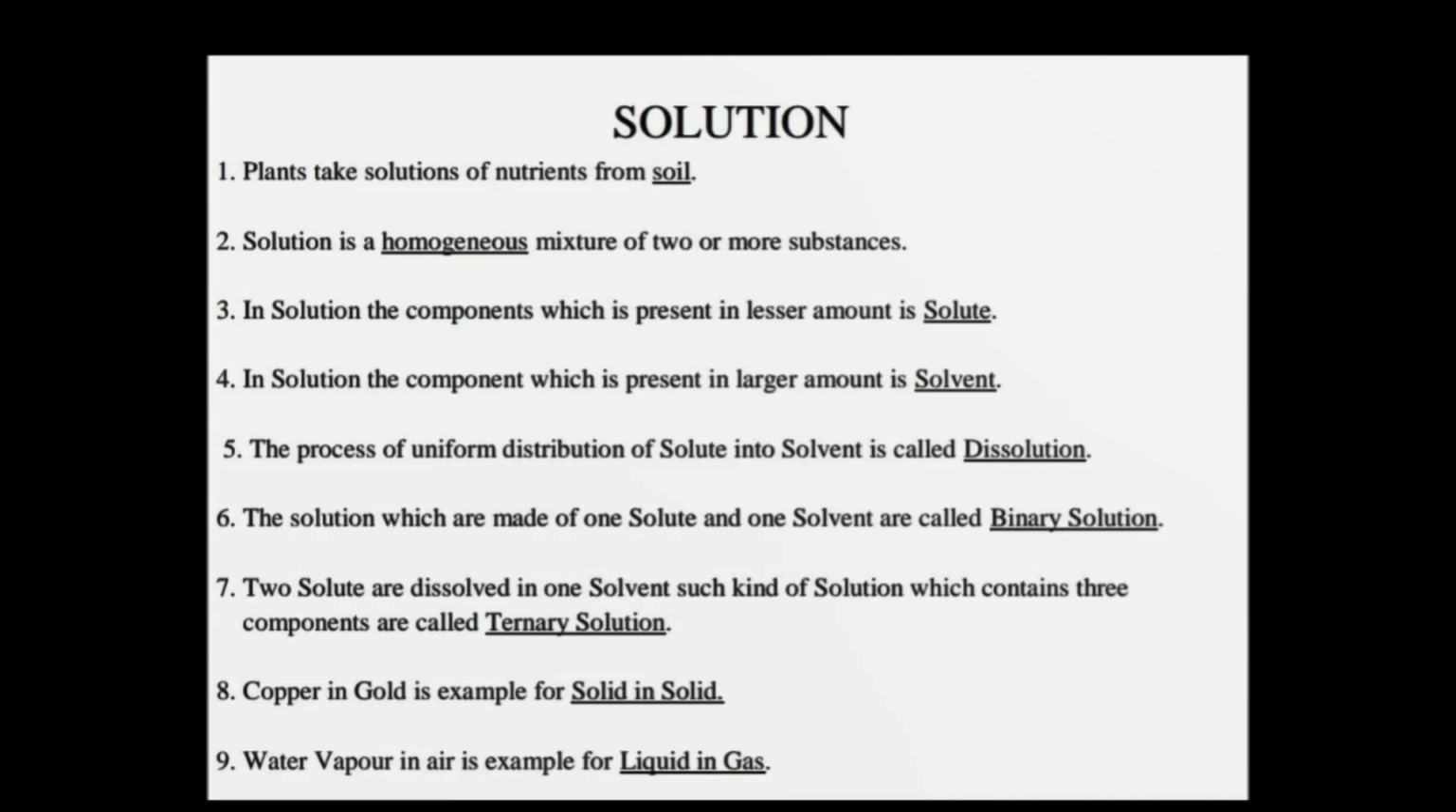The process of uniform distribution of solute into solvent is called dissolution. The solutions which are made up of one solute and one solvent are called binary solution. When 2 solutes are dissolved in one solvent, such kind of solution which contains 3 components is called ternary solution. Copper in gold is the example for solid dispersed in solid. Water vapor in air is the example for a liquid in gas.